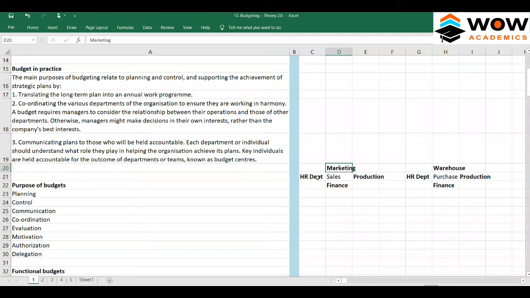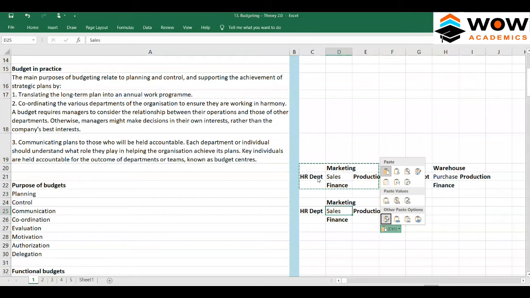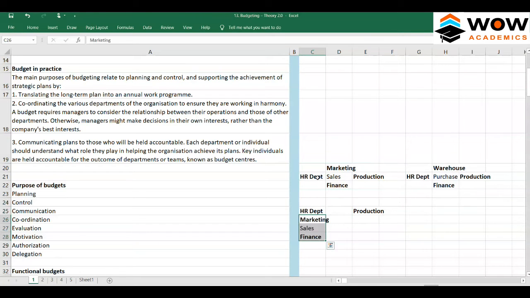For example, we'll just take these 5 departments and see what might be their goal. So we take the HR department.